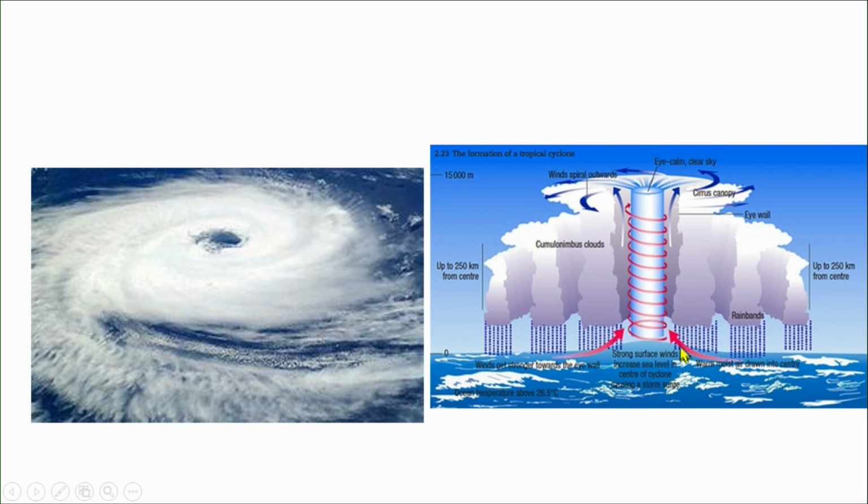The center is known as the eye. At the eye, rather than winds, we experience currents, and that is the reason why the eye is calm. At this place, the wind rises vertically above, and at the tropopause they move away from the eye. So at the lower surface region they move towards the center, and at the top of this cyclone they move away from the center.